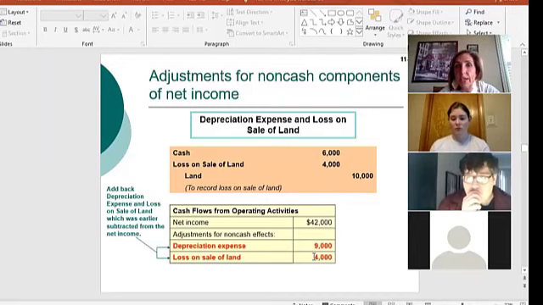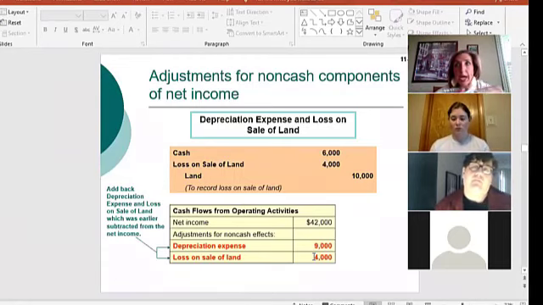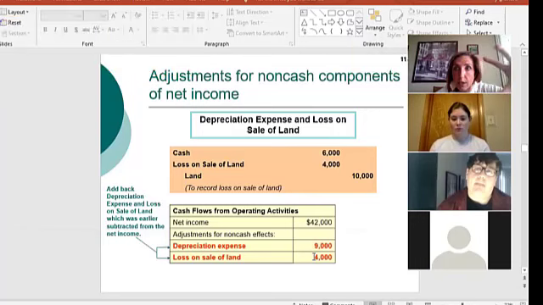So the gain or the loss is just a representation of the additional value we received over or under how much we said the item was for. So we actually have to, in a sense, undo the effect of the gain or the loss in the operating section and put the true cash amount in the investing section. So this 6,000 is really what would show up in the investing section.